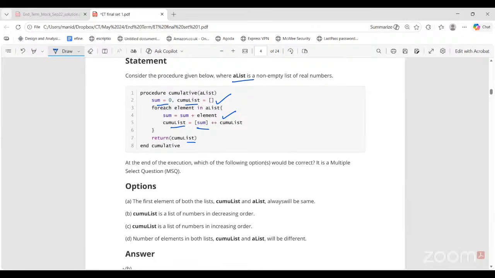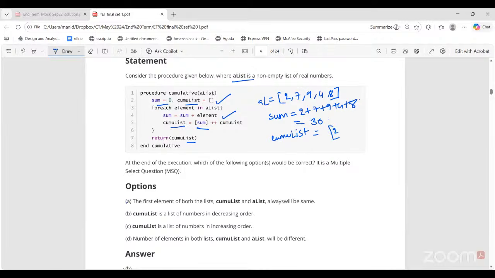So first option is saying, if this was A list, then sum will be what? 2, 7, 9, 4, 8. This is 30, right? So that should be sum at the end, and cumulist should contain all these elements only, but in which order? Reverse order.